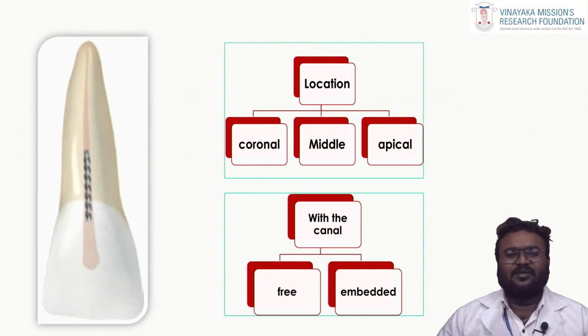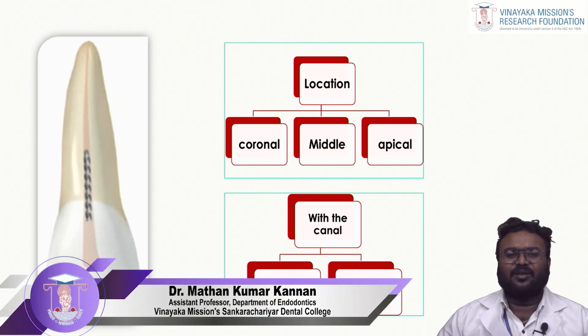Coming to the location of the instrument, coronal, middle or apical, the fractured instrument will be in one of these three segments. The coronal and middle are comparatively easier to try for an instrument retrieval, whereas the apical third is difficult for an instrument retrieval and may end up in some other procedural errors while attempting the instrument retrieval. And another factor we have to keep in mind is whether the instrument separated is free or embedded in the canal. A free instrument is easier to remove compared to the embedded instrument.